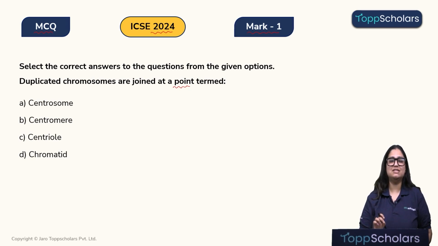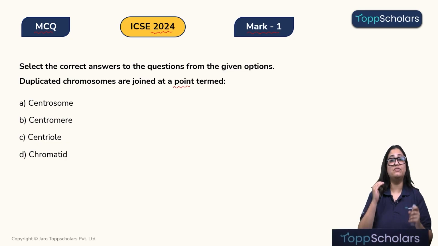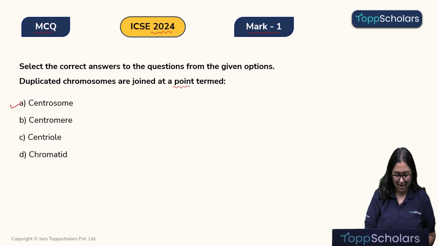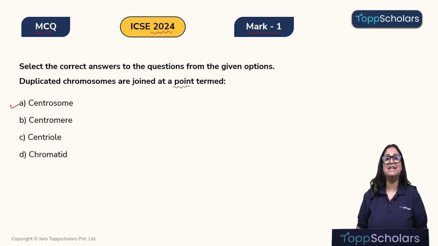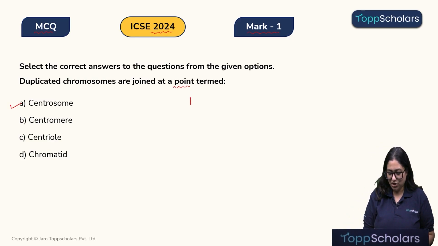So let's solve this MCQ using the elimination method. In the elimination method, children, what do we do? We eliminate the obviously wrong answers and with that we will come to the right answer. Okay, so let's start with option A. Option A says centrosome. Children, now what is a centrosome? A centrosome is formed when two centrioles, which are these perpendicular structures found in a cell, come together and lie perpendicular to each other.